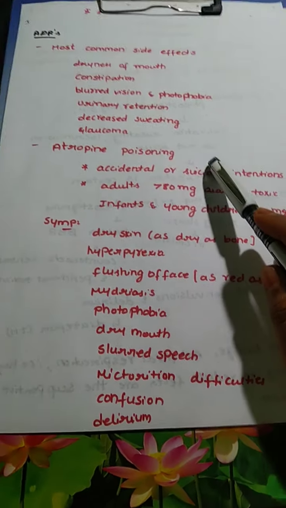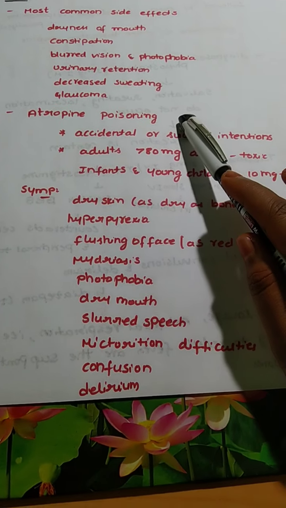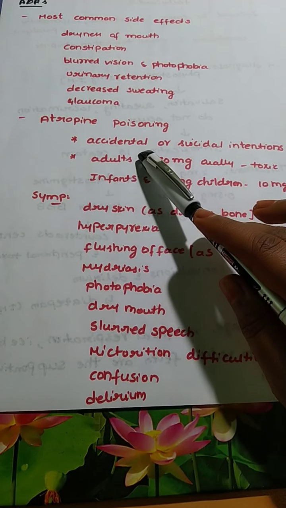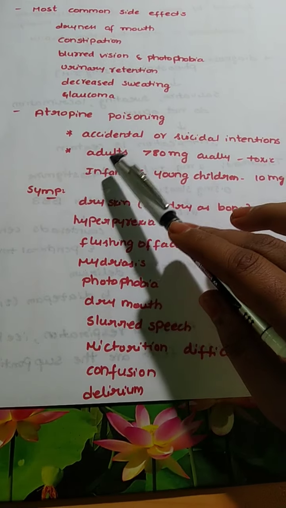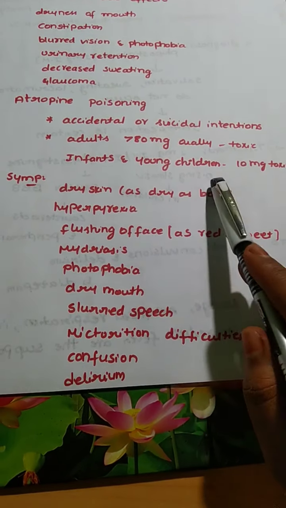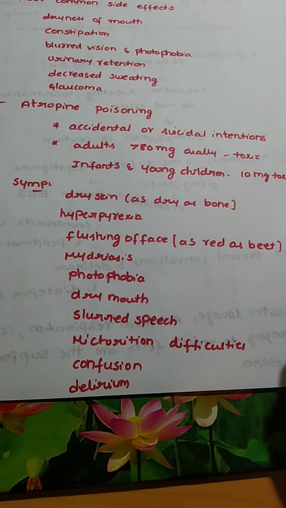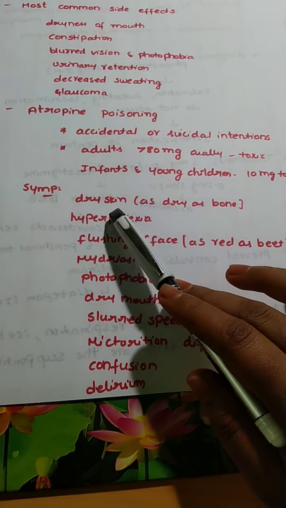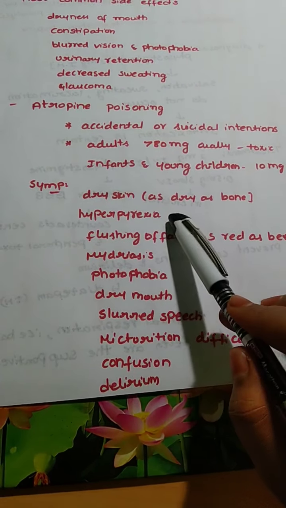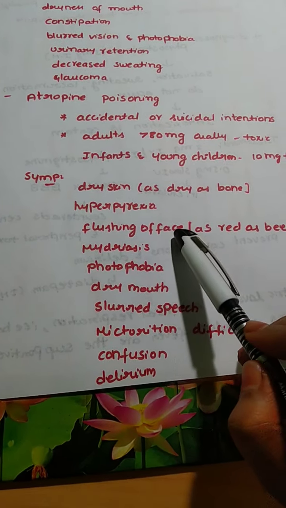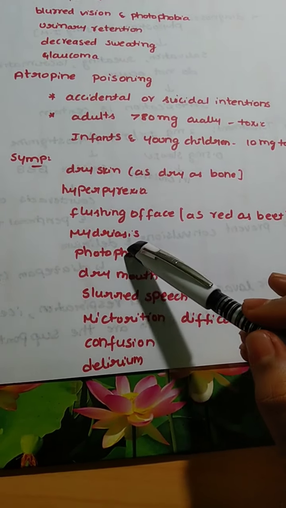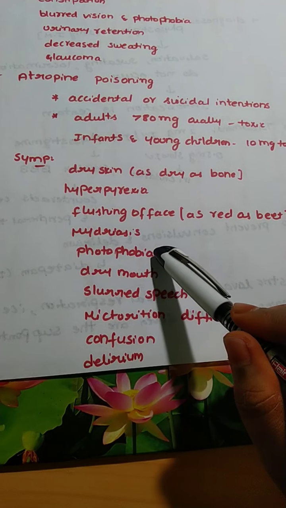Coming to atropine poisoning, overdosing of atropine may cause poisoning or toxicity. This may be caused by accidental or suicidal intentions, and in adults greater than 80 mg orally can be toxic, and in infants and young children just 10 mg can be toxic. The symptoms of atropine poisoning are dry skin, as dry as bone, and hyperpyrexia, meaning increased body temperature. Flushing of the face, not just normal flushing, the face will turn as red as a beet, and it will cause mydriasis. Photophobia, as already said, sensitivity to light.